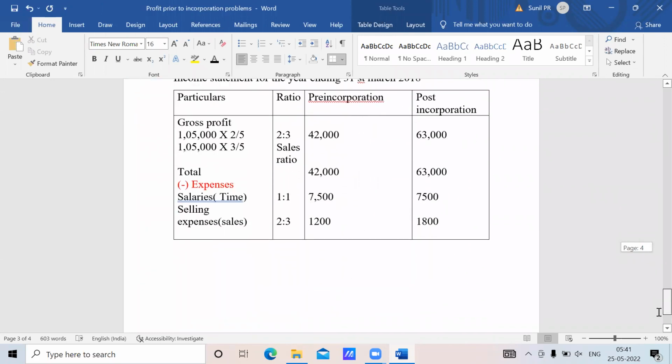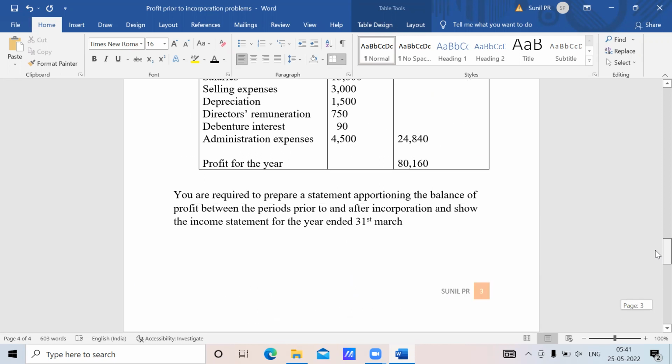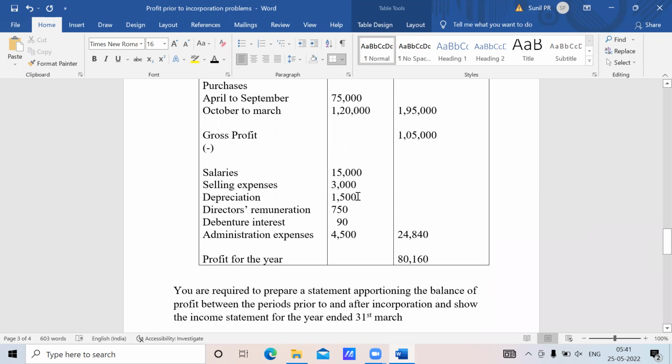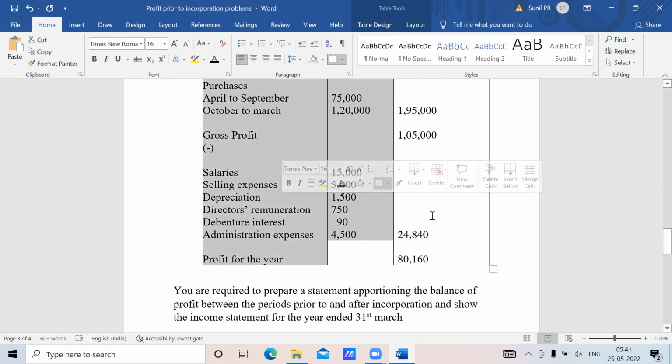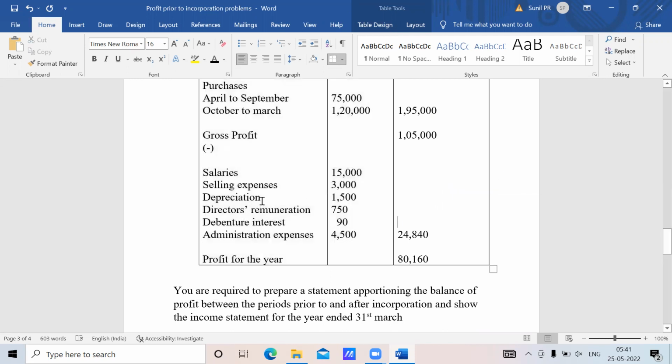So 2:3. I hope you know how to calculate these selling expenses. I know how to calculate ratios. So 3,000 into 2/5, 3,000 into 3/5. Okay. Next expenses will go. The next one is depreciation. Depreciation is time. Yes, exactly. Depreciation is related to time.